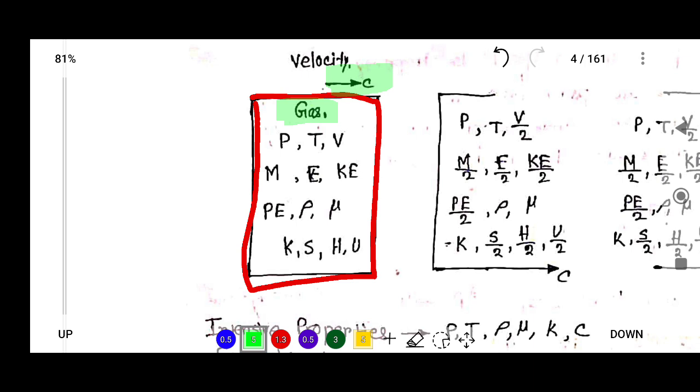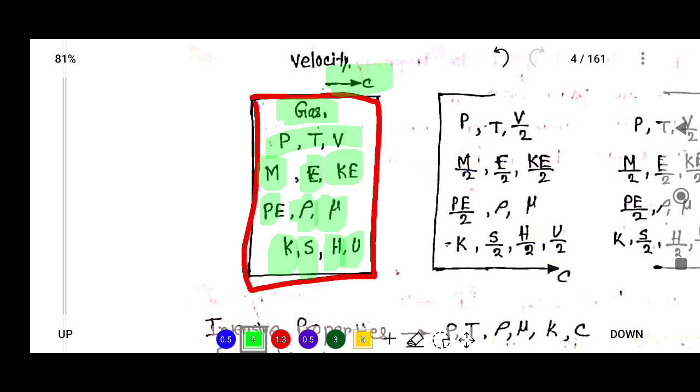In this cylinder there are measurable properties: pressure, temperature, volume, mass, energy, kinetic energy, potential energy, density, viscosity, thermal conductivity k, entropy, enthalpy, internal energy. So these are the properties.